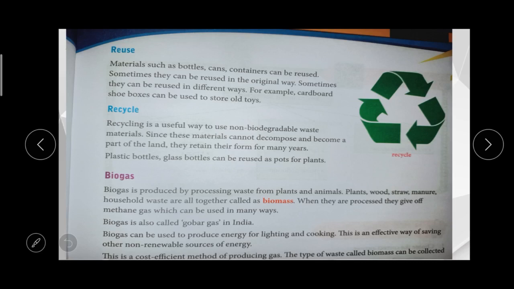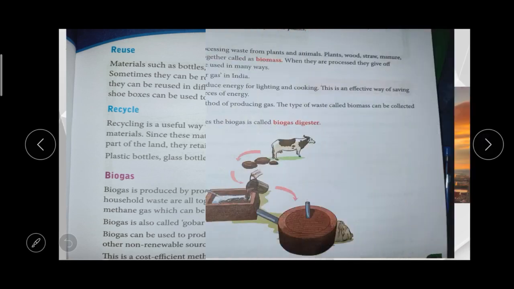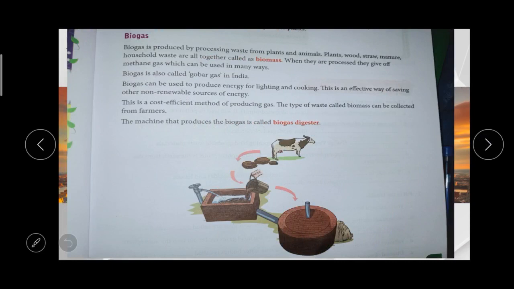Okay, then the next one is biogas. It is one of the important ones. Biogas is produced by processing waste from plants and animals. Plant waste and animal waste, from these biogas is produced. Plant, wood, straw, meaning the waste material from the wheat, manure, household waste. All of this together we call biomass.